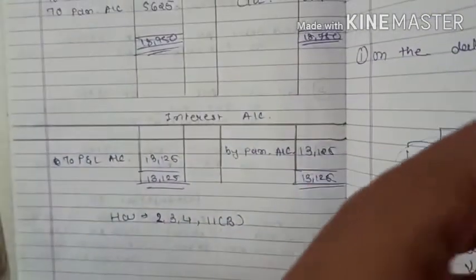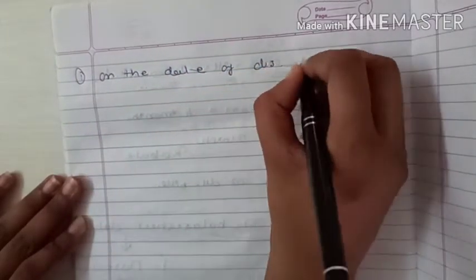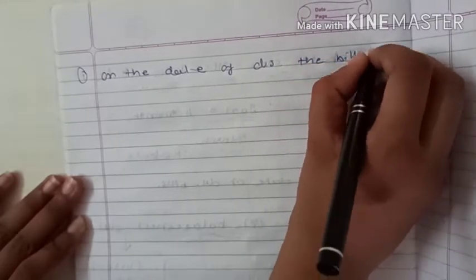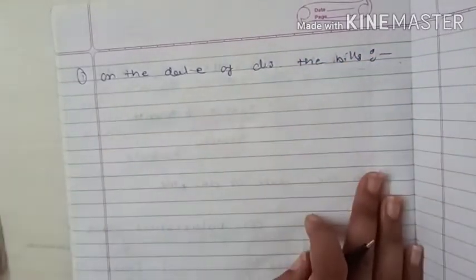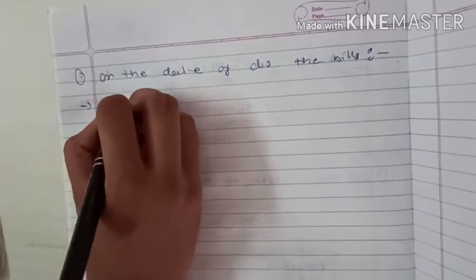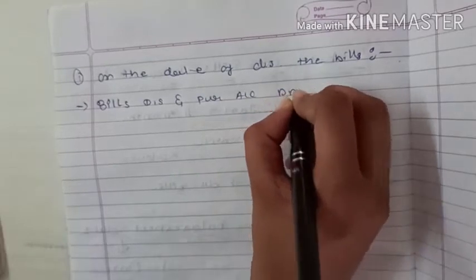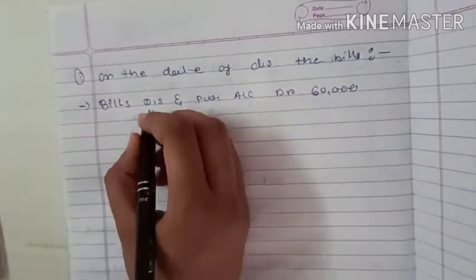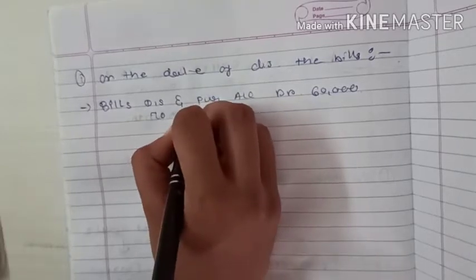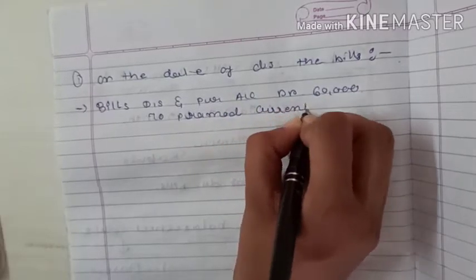Let's write down the journal entries. First, on the date of discounting the bills, when the bank accepts the bills. So what will be the journal entry? We are accepting the bills. So bills discounted and purchase account debit rupees 60,000 to Pramod current account. How much rupees?